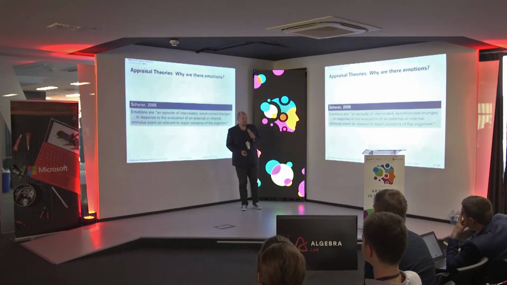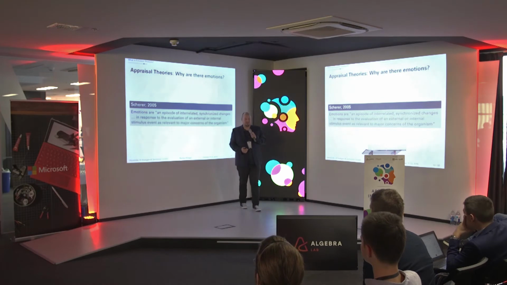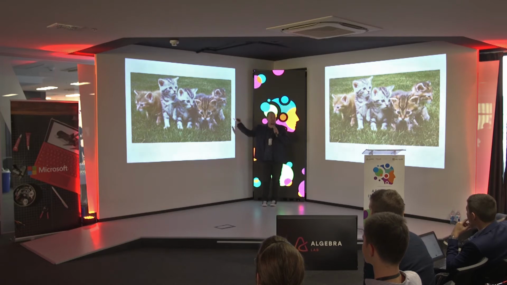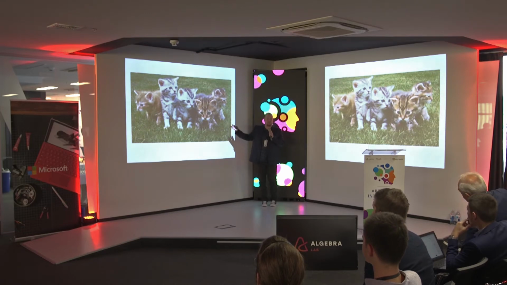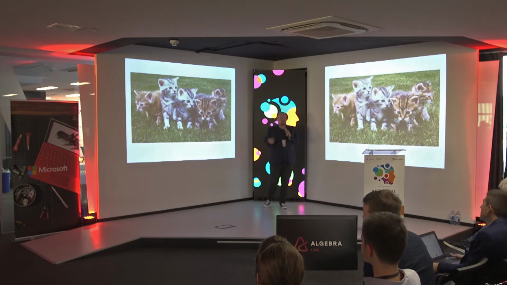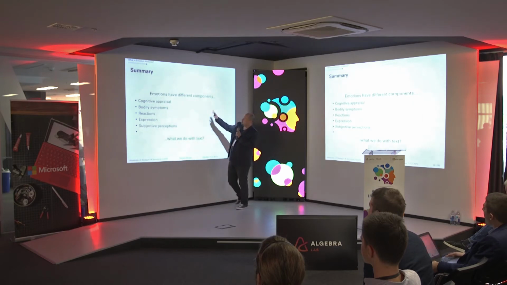When I experiment this in my office, actually some people jumped backwards who were a little bit more afraid of spiders. So perhaps some others of you see cats and think, now this is a major event, I need to do something about that. So if there's a major event, then you develop an emotion. So what we learned so far is that emotions have different components.